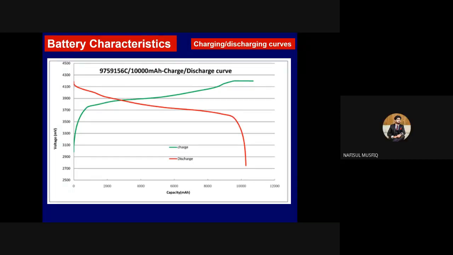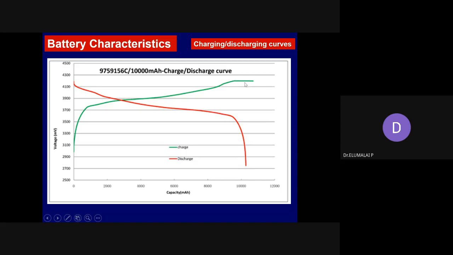Yes, sir. Another important characteristic of this charging and discharging curve is the pattern of the curve. Maybe the battery is completely charged up to 4.2 voltage. So the battery is fully charged because it does not pick up charge beyond this potential.